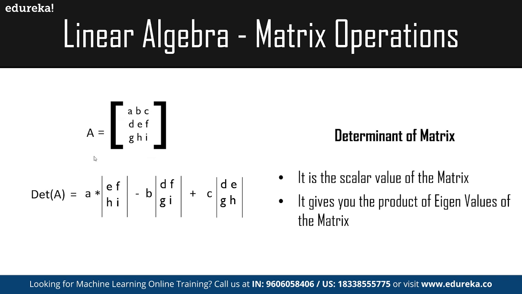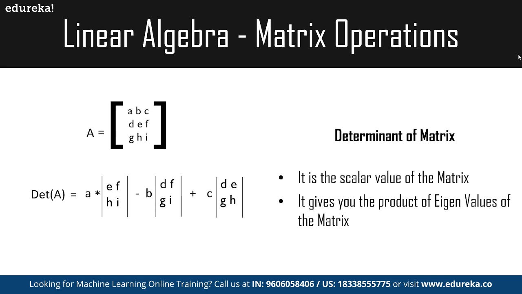So like we have the matrix here as A, B, C, D, E, F, G, H, I. For finding the determinant, we are going to multiply the first element A by EF and HI, the second row, second column, as you can see here, and then we are going to subtract B multiplied by DF and GI, and then C multiplied by DE and GH. Basically to find the entire determinant here.